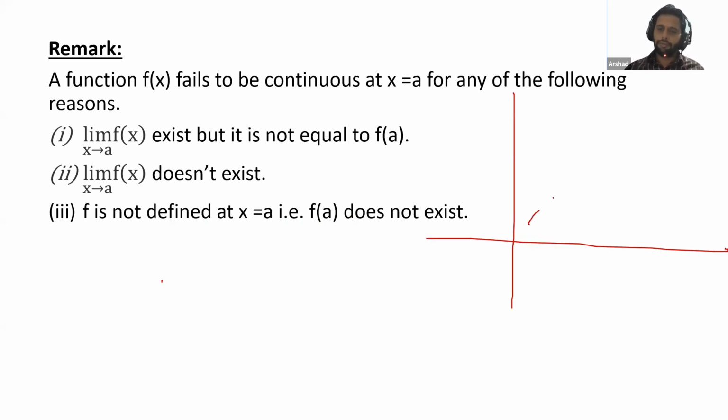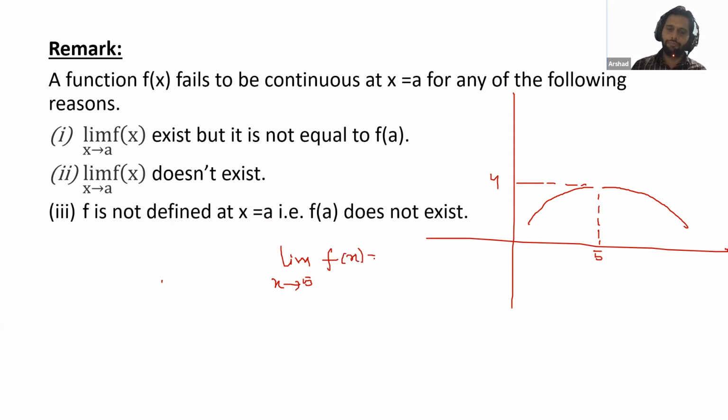So we have a graph like this. We have a break here. Here we do not have anything. Here we have 5. So you can see here we do not have any point, and let this be 4. So if you move from the LHL or from the RHL, you will get the same value. So we can say limit x tends to 5, f(x) is equal to 4.